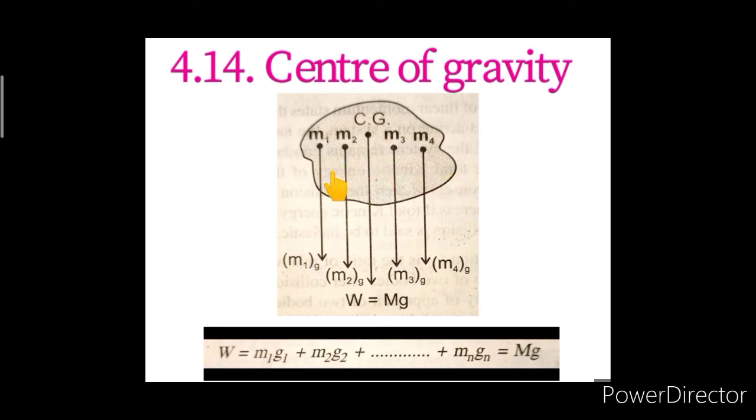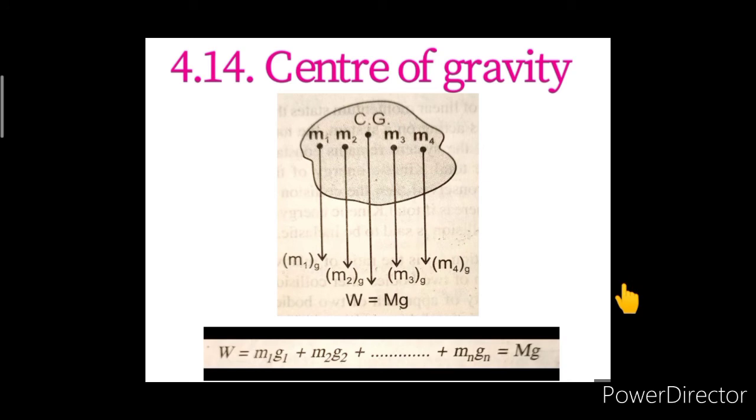Each particle is separately acted upon by the gravitational force of attraction directed towards the center of earth. All these points being at different distances from the center of earth, they experience different gravitational force.